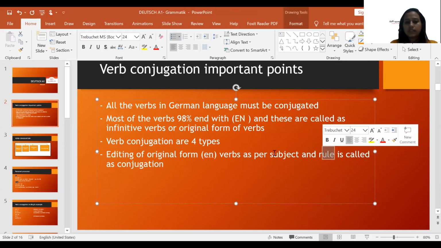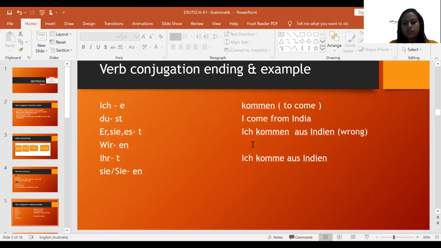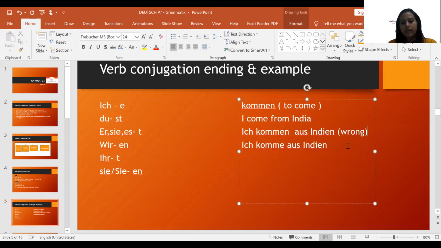So that is called conjugation. Let's do some more practice. You come from India.